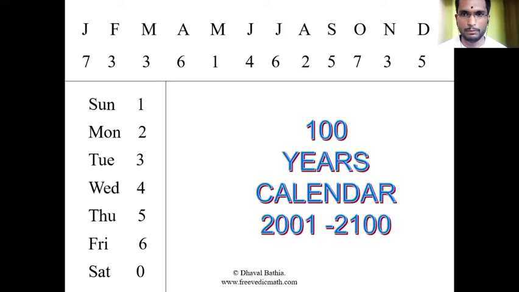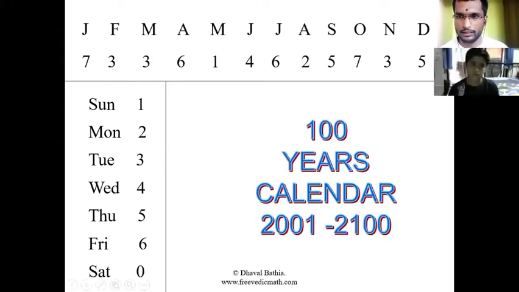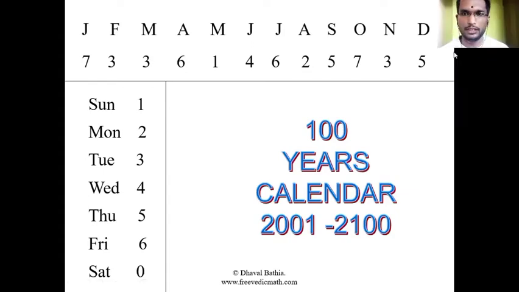Okay, so these are the keys. The month keys we have to remember, and these are the day keys. If the remainder you get is 1, the day will be Sunday. If you get remainder 2 after dividing by 7, then... okay, wait for some time, I will show you the full technique. So these keys we have to remember.